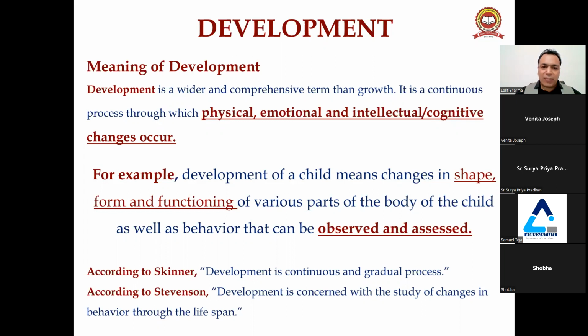According to Skinner, development is a continuous and gradual process, right? So it is a gradual process, but it goes from birth till death. And according to Stevenson, another psychologist, he has given one more definition of development. He said that development is concerned with the study of changes in behavior throughout the lifespan. So now it has become clear, development goes till death. It starts from the womb of the mother and goes up to death, right?